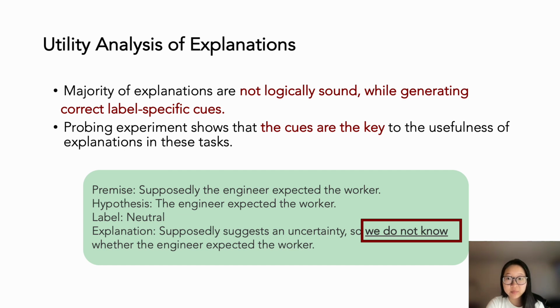In the example here, the phrase "we do not know" is considered a label-specific cue for the neutral label. We conducted probing experiments on the cues and found that they are the key to the usefulness of explanations. If you're interested in this analysis, we highly encourage you to come to our talk at ACL, where we will discuss the probing experiments in more detail.